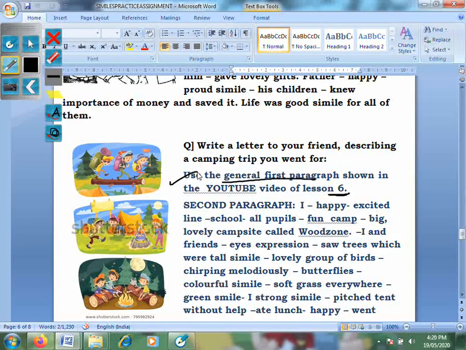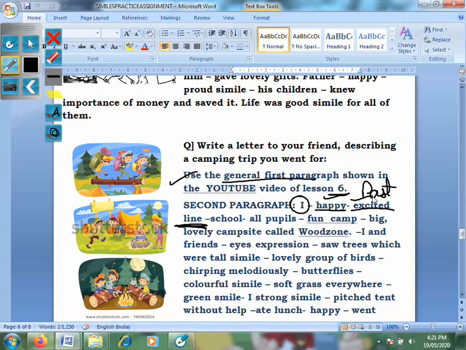And then it's "I", because it's about you. The letter should be in the past tense because your camping trip is over. So maybe you could say that I was gleeful and excited, or rather, don't say enthusiastic or thrilled. I was gleeful and was buzzing with enthusiasm, or